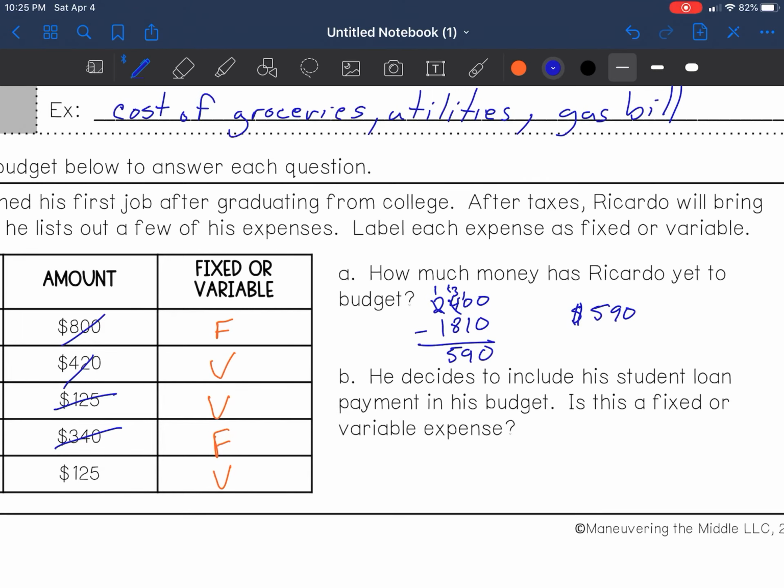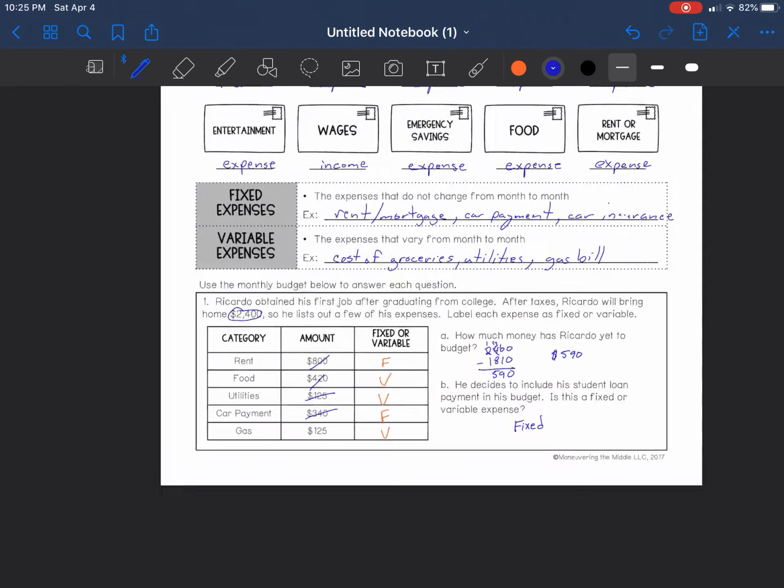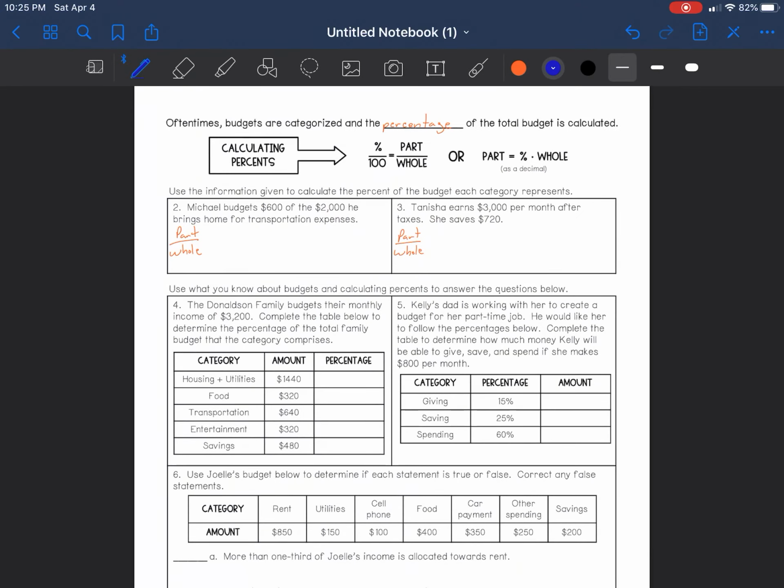Letter B. He decides to include his student loan payment in his budget. Is this a fixed or variable expense? His student loan payment should be a fixed payment. He should be paying the same amount every month. All right, let's continue.